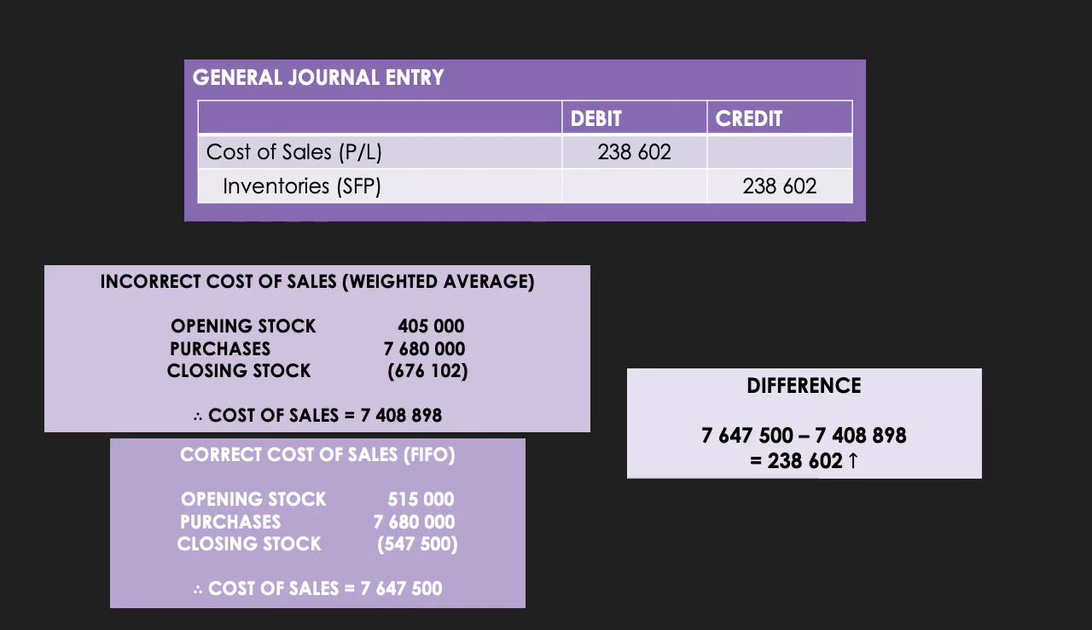Now that we have the closing stock balances according to the weighted average and the FIFO method, we can once again go and work out the profit implications by asking ourselves, well, what was cost of sales and what should cost of sales have been under the FIFO method? So if we first look at the incorrect cost of sales under the weighted average method, we once again know we had an opening stock of 405,000 Rand, purchases amounted to 7,680,000 Rand, and then the closing stock is what we calculated on the previous slide to be the 676,102 Rand. So if you take your opening stock plus your purchases minus your closing stock, you then get a cost of sales of